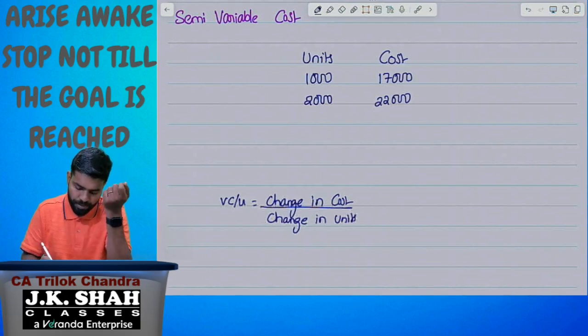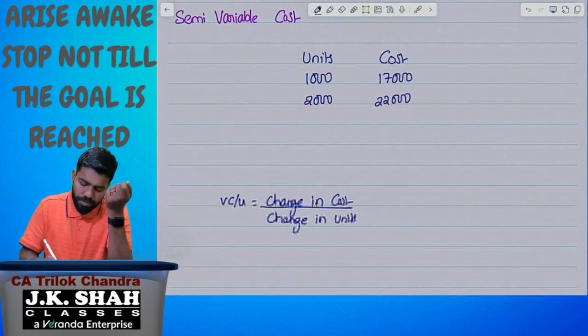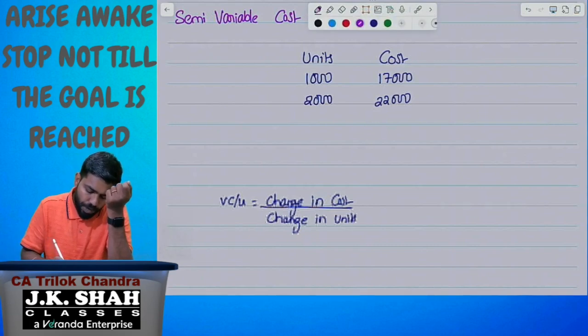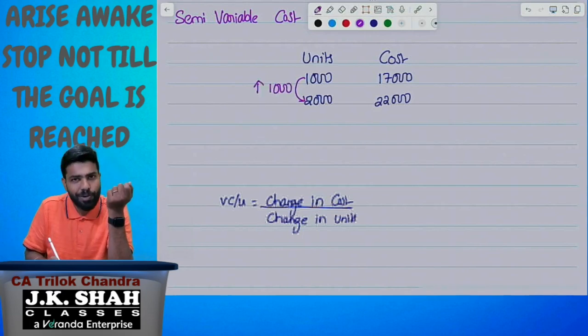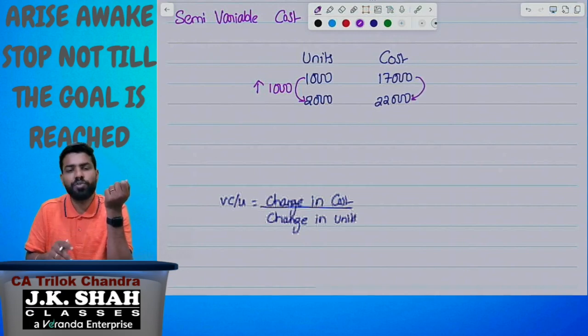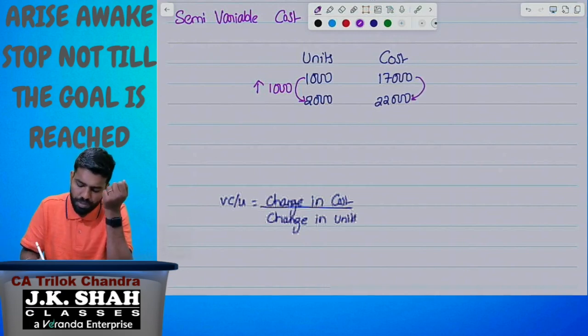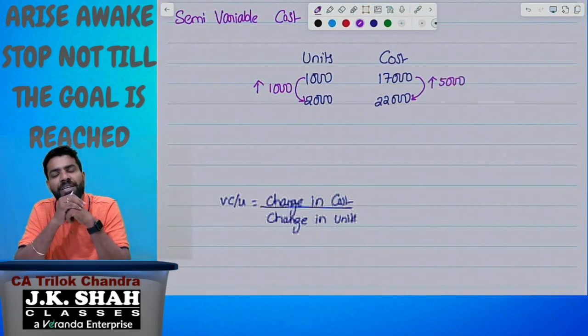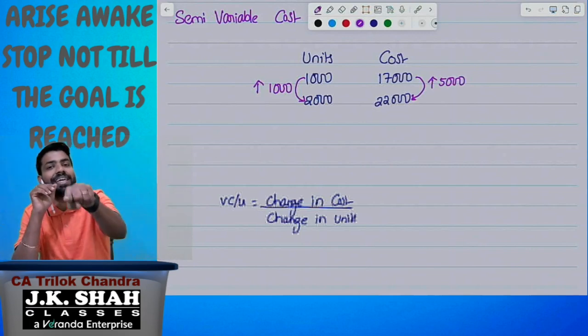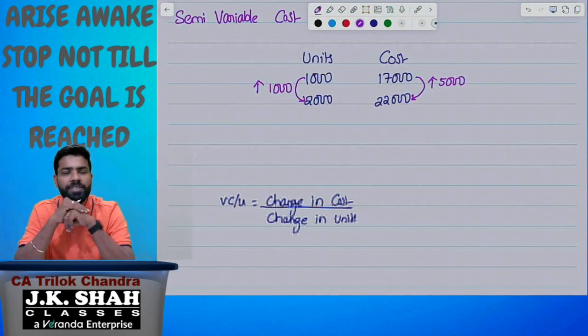Listen. Now, 1,000 units become 2,000. How much is the increase in units? 1,000 units. By increasing 1,000 units, 17,000 becomes 22,000. So what is the increase in cost? 5,000 rupees. So please understand, change in cost is 5,000 for the change of 1,000 units. Am I correct? Change in cost is 5,000 for the change of 1,000 units.